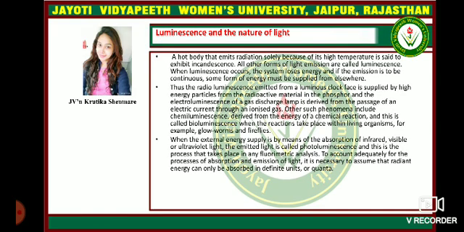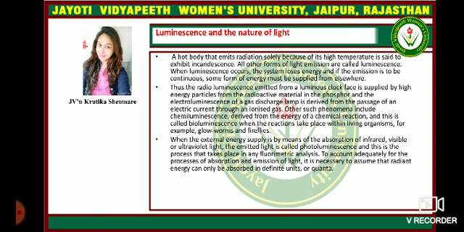Okay, so starting with luminescence and the nature of light. A hot body that emits radiation solely because of its high temperature is said to exhibit incandescence. All other forms of light emission are called luminescence. When luminescence occurs, the system loses energy, and if the emission is to be continuous, some form of energy must be supplied from elsewhere. Thus, the radioluminescence emitted from a luminous clock phosphor is supplied by high energy particles from the radioactive material in the phosphor, and the electroluminescence of the gas discharge lamp is derived from the passage of an electric current through an ionized gas.